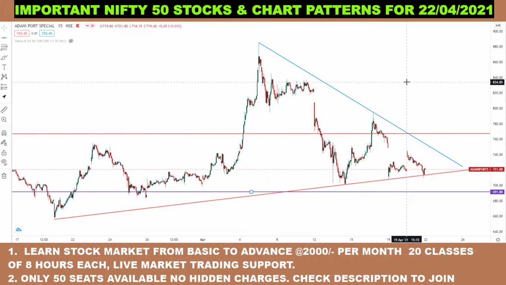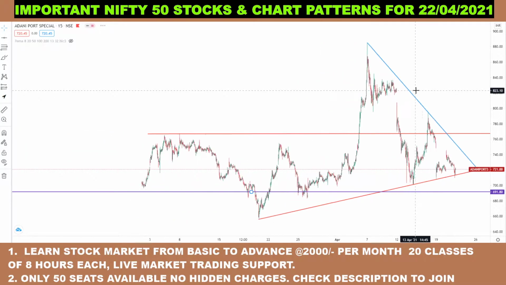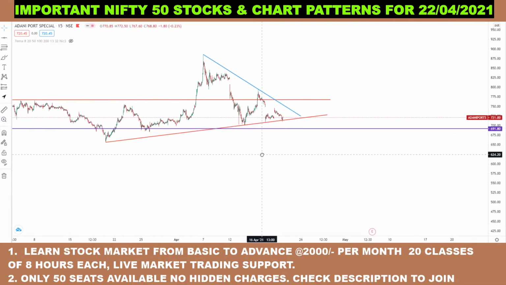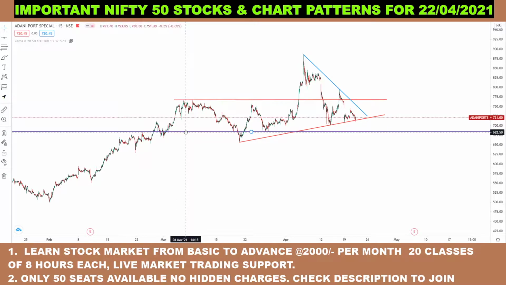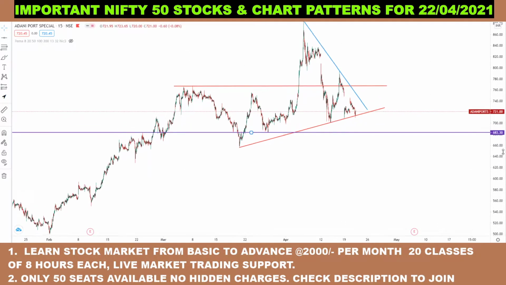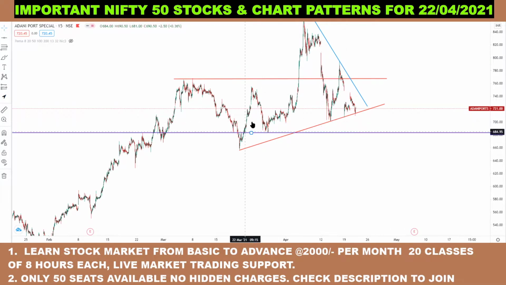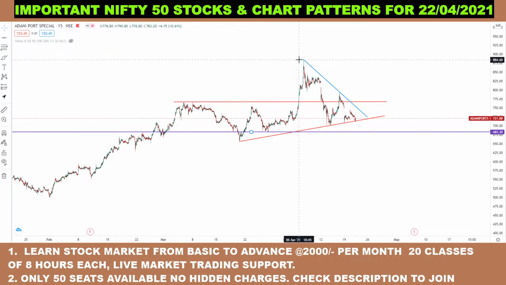Now I am analyzing this stock, Adani Ports. If you watch this stock closely, you will find out that it is taking support of this region, 688 or you can say 683 rupees, and it is taking resistance of this level, 768, and it has fallen from this level.